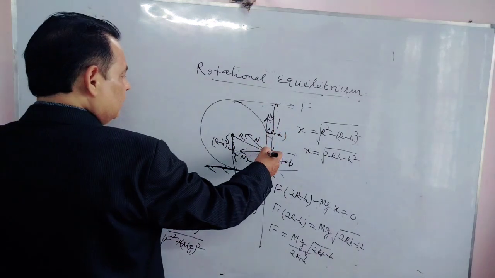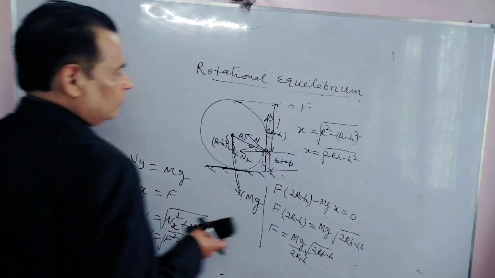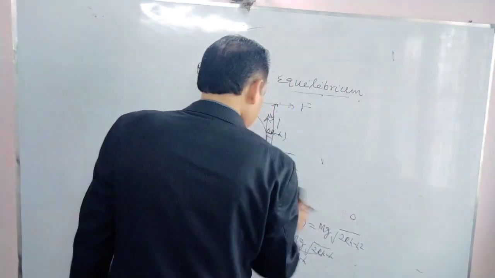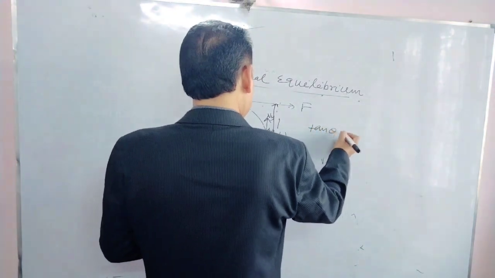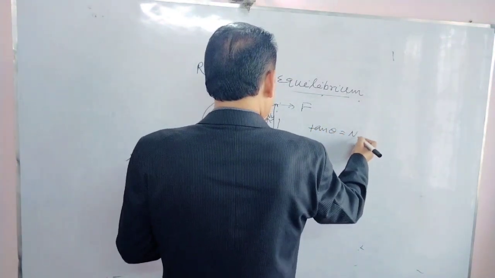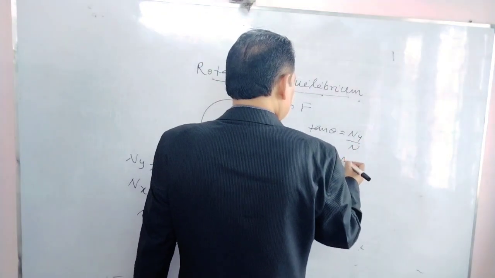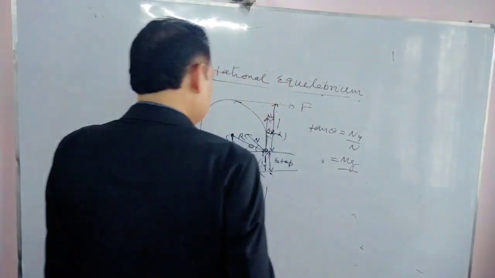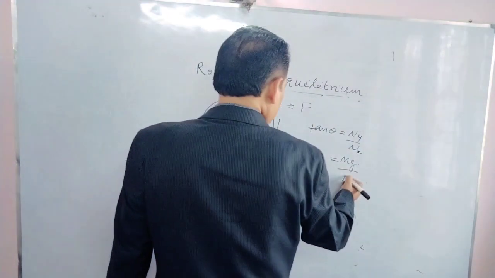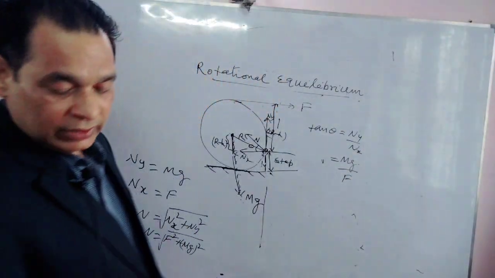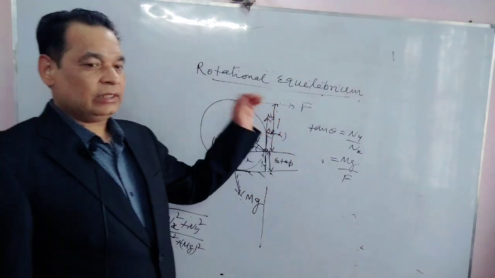We can find the direction also with N. What about this angle? The angle will be this theta. Then we get tan theta equals Ny upon Nx. What about Ny? It is mg, and Nx is F. We can find both direction and magnitude of this normal reaction. We can find this F for just rising.